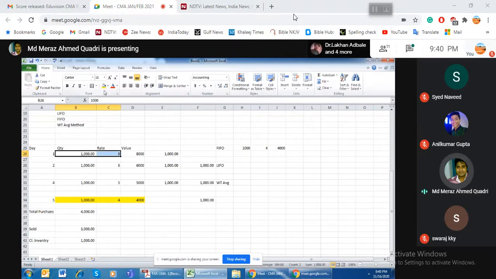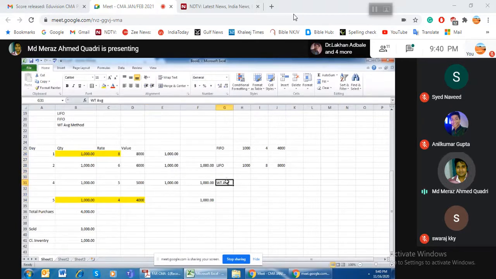It means 1,000 multiplied by 8, so my inventory valuation will be 8,000. So the exam can ask this type of simple question: get me the value under the FIFO method, get me the value under the LIFO method.